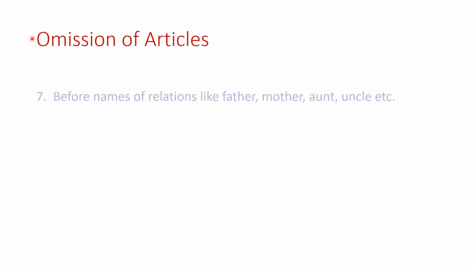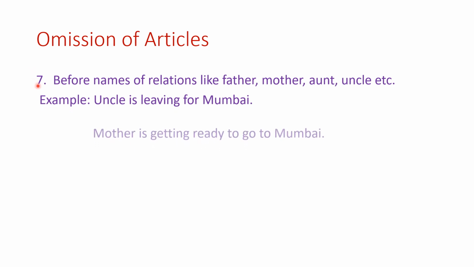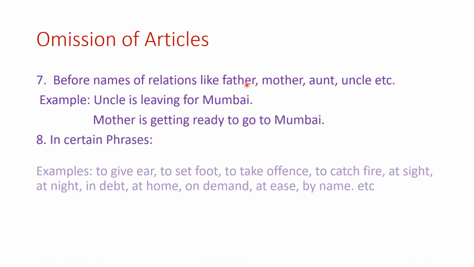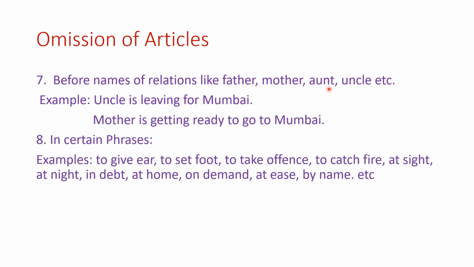We continue with omission of articles. The seventh one, before names of relations like father, mother, aunt, uncle, etc. Look at the following example. Uncle is leaving for Mumbai. You do not write the uncle or an uncle. You have to say uncle is leaving for Mumbai. Mother is getting ready to go to Mumbai. So again here you have omitted the article in these examples. So before names of relations like father, mother, aunt, uncle, etc.